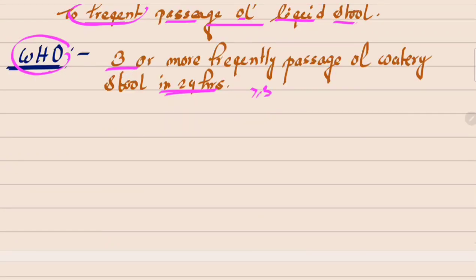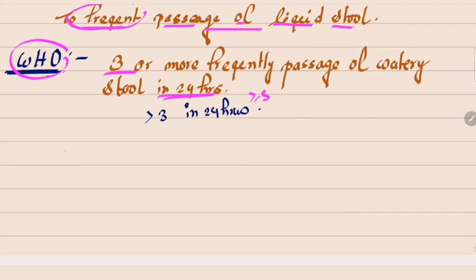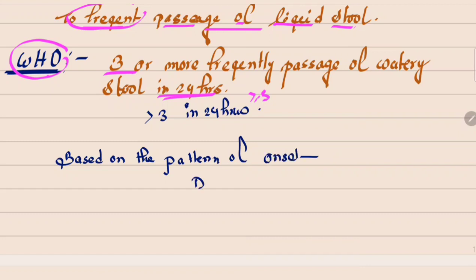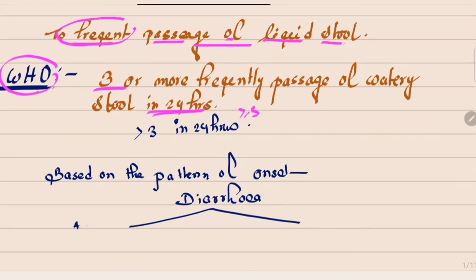So, when a person passes unusual loose or watery stool 3 or more times in 24 hours, that's called diarrhea. And based on the pattern of onset, diarrhea is of 2 types, acute and chronic.